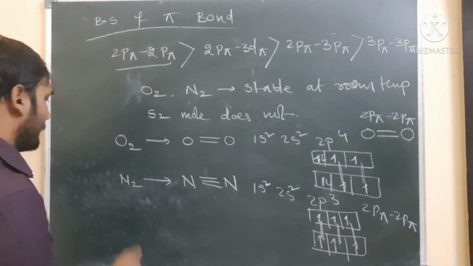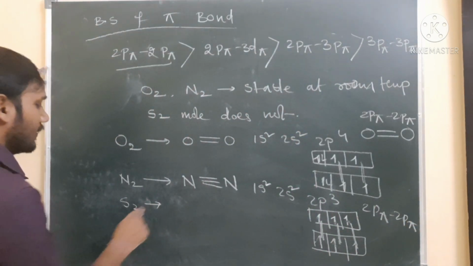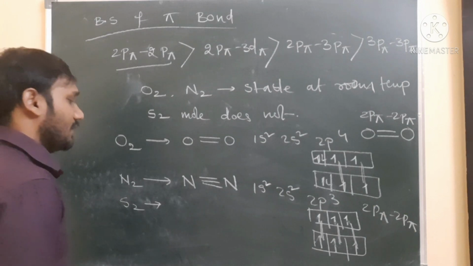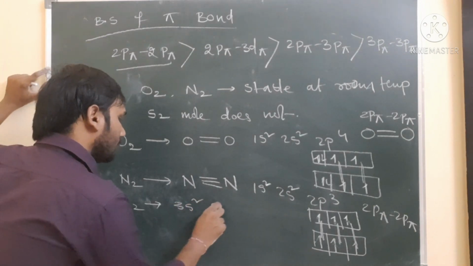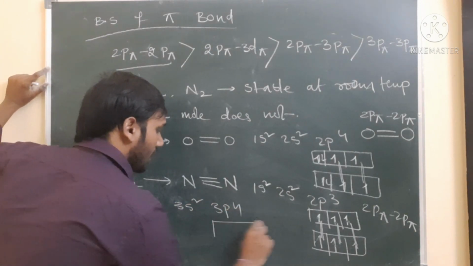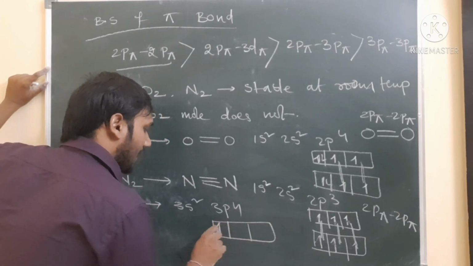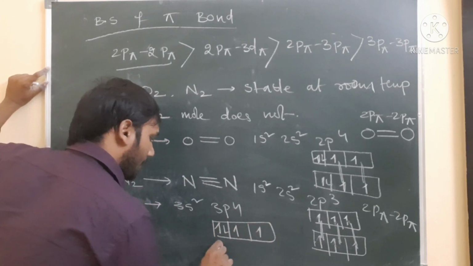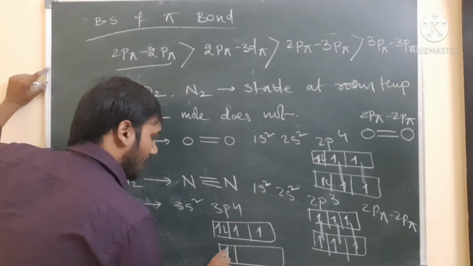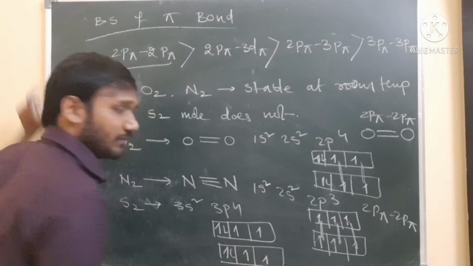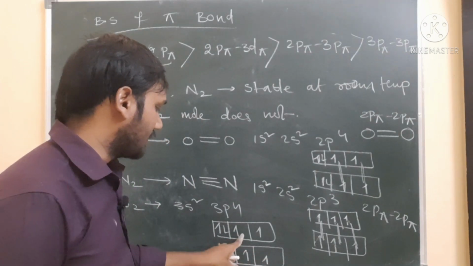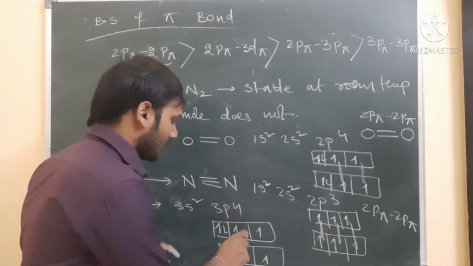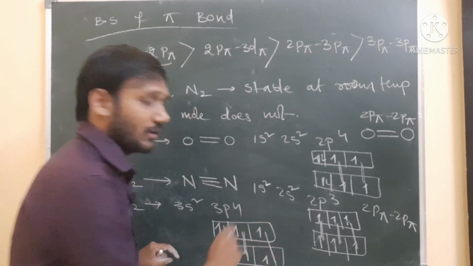Next is sulfur. Sulfur has atomic number 16 and valence configuration 3s2 3p4. So four electrons are present in the valence shell of sulfur, and the other sulfur also has four electrons in its valence shell. In this sulfur to sulfur combination, one sigma bond forms and another forms a pi bond.